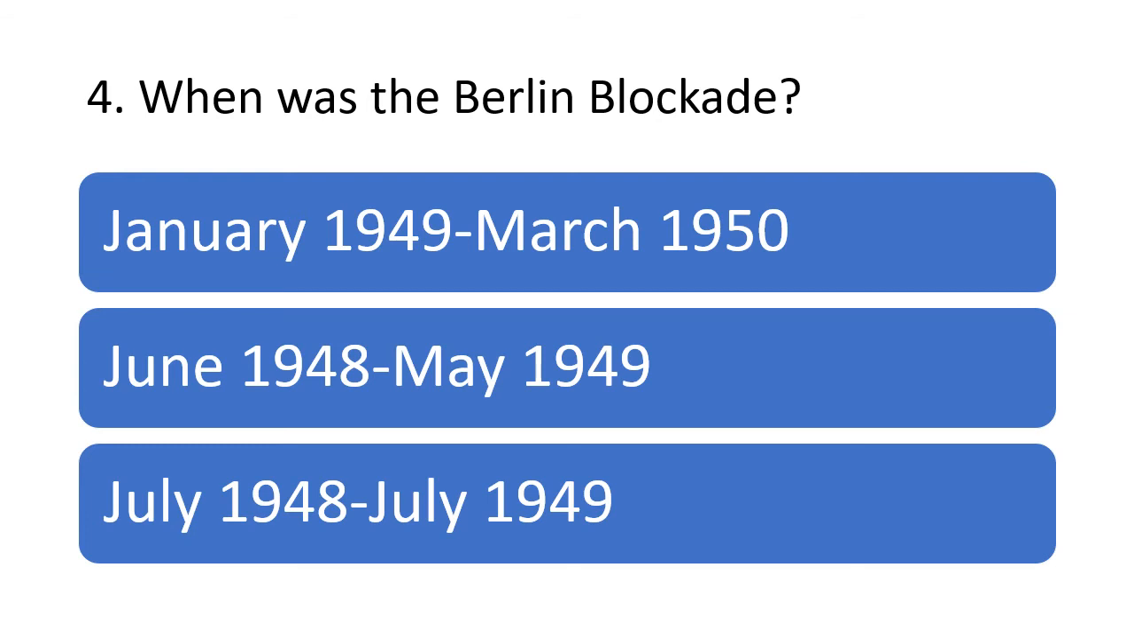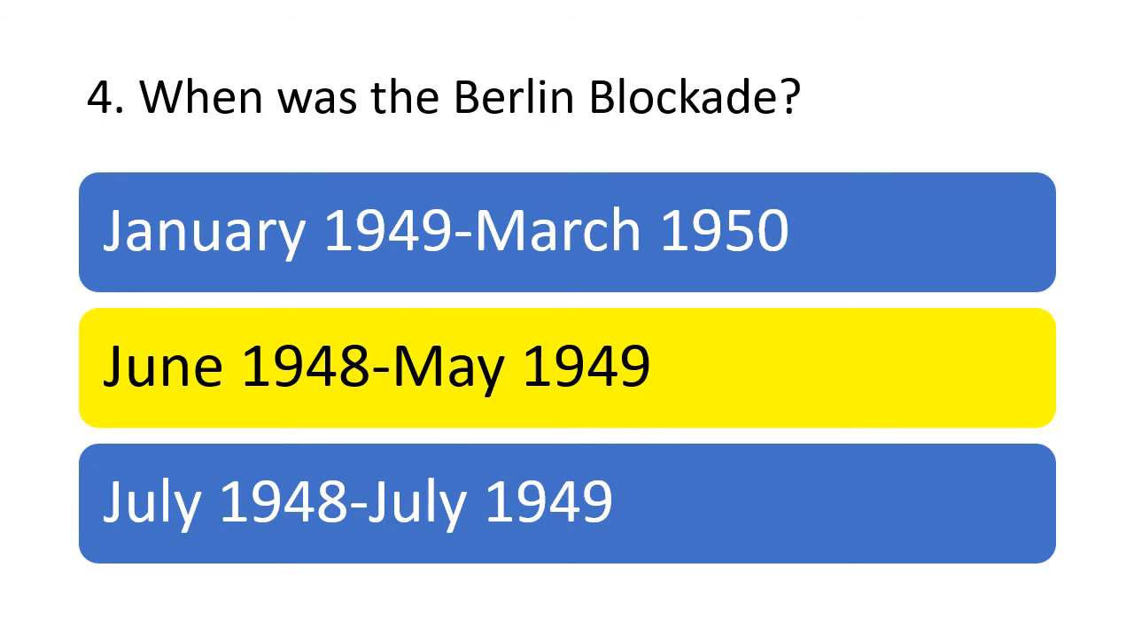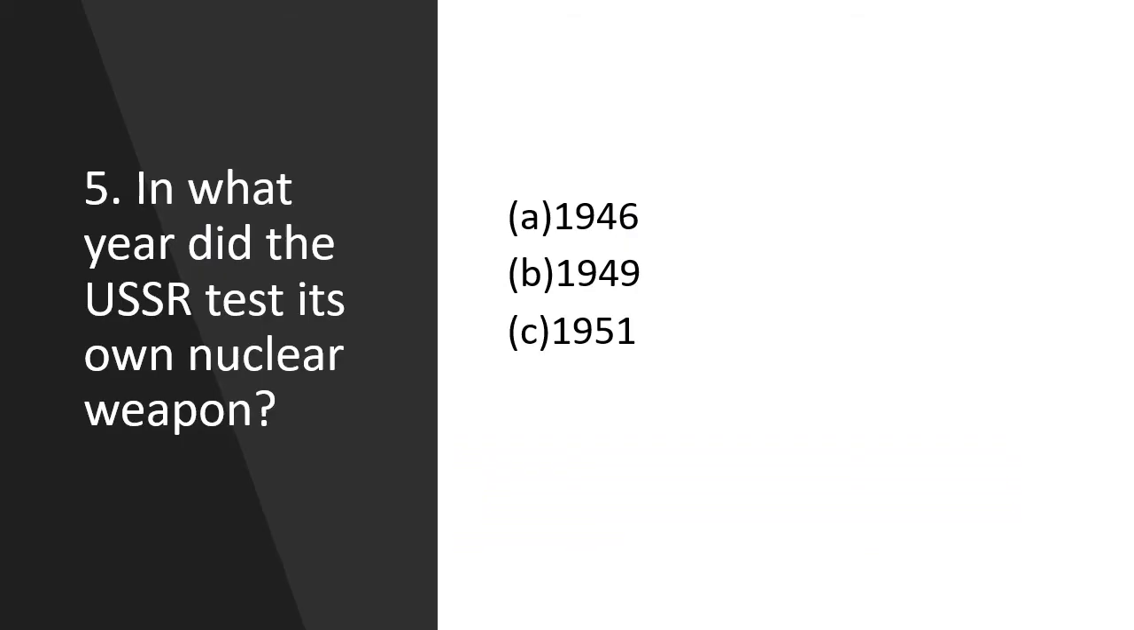Question 4. When was the Berlin blockade? Was it January 1949 to March 1950, June 1948 to May 1949, or July 1948 to July 1949? The answer is B, June 1948 to May 1949. Question 5. In what year did the USA successfully test its own nuclear weapon? And the answer is B, 1949.